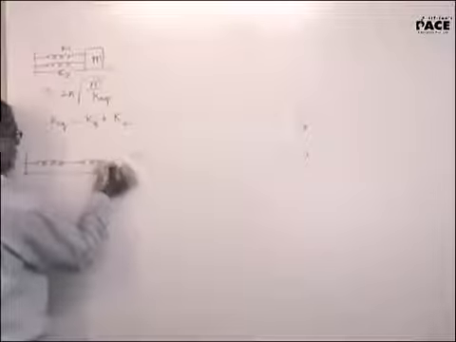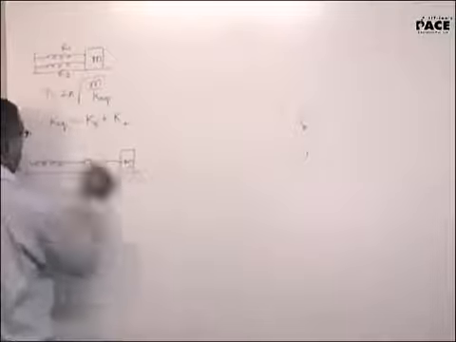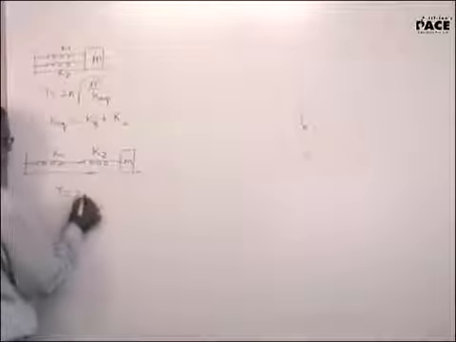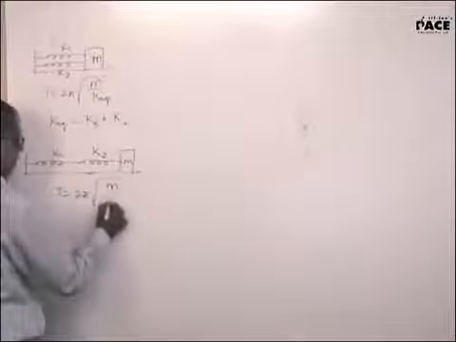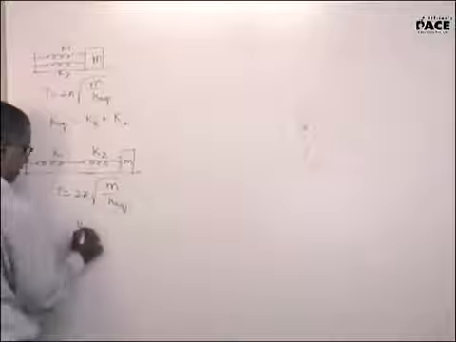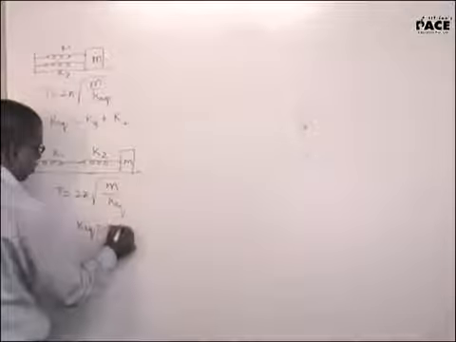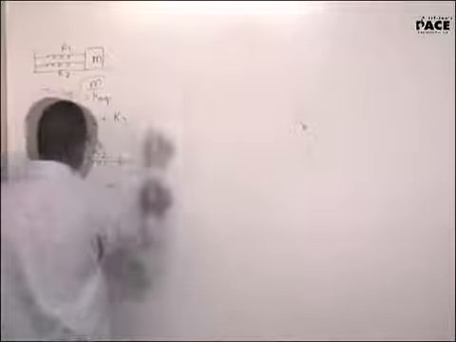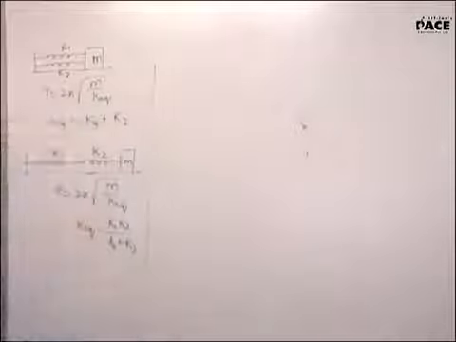The same is the situation here. If I have two springs this way, K1 and K2, the time period is 2 pi root of m by K equivalent. K equivalent will be equal to K1 K2 upon K1 plus K2. Now here recognizing series and parallel was quite easy.